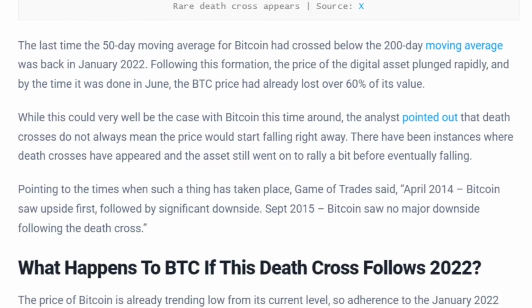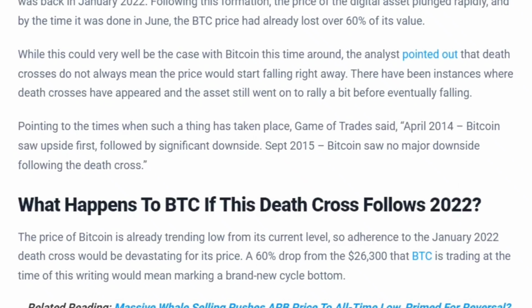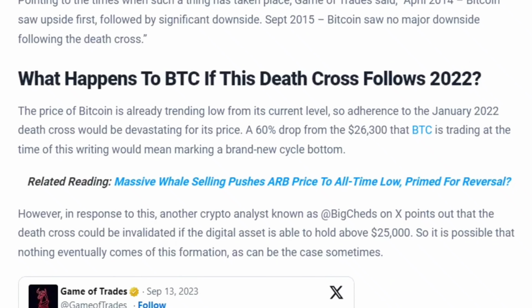While this could very well be the case with Bitcoin this time around, the analyst pointed out that death crosses do not always mean the price would start falling right away. There have been instances where death crosses have appeared and the asset still went on to rally a bit before eventually falling. Pointing to the times when such a thing has taken place, Game of Trades said, April 2014: Bitcoin saw upside first, followed by significant downside. Sep 2015: Bitcoin saw no major downside following the death cross.